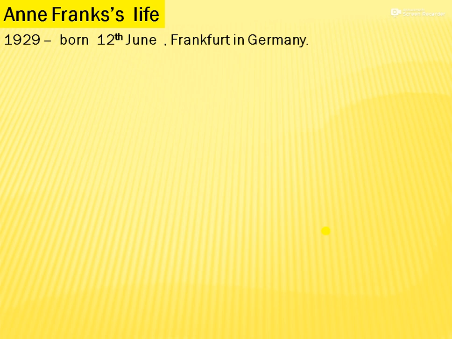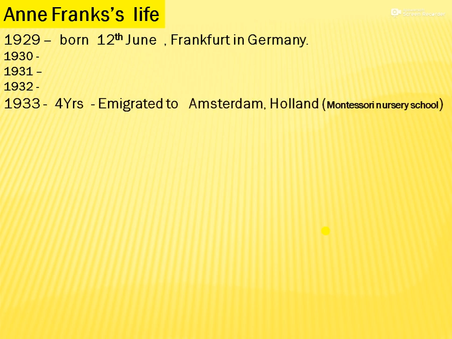In 1929, she was born on 12 June. 1930, 1931, 1932, she was in Frankfurt. 1933, when she was 4 years old, they immigrated. Immigrated means completely transformed their settlement from here to Amsterdam. And there she started learning in Montessori nursery school.